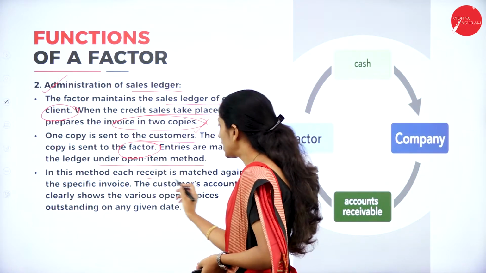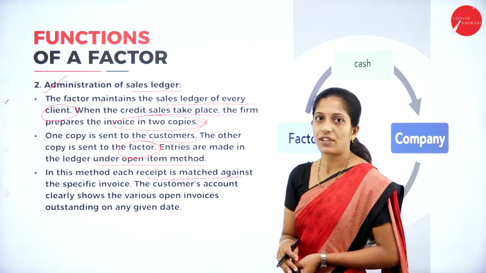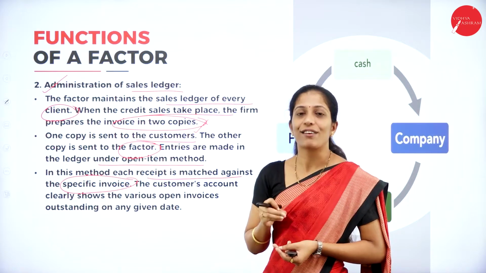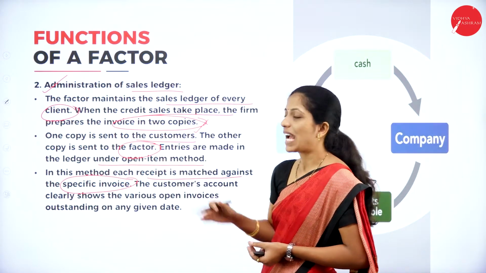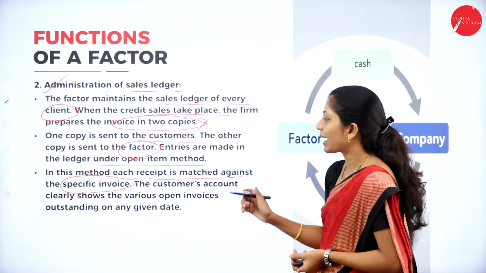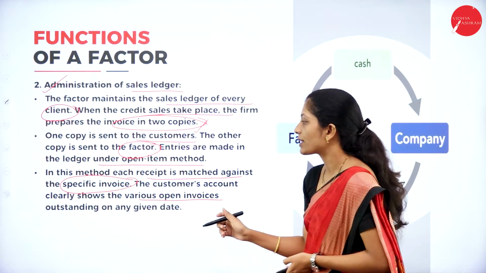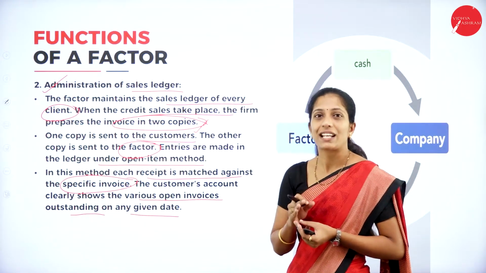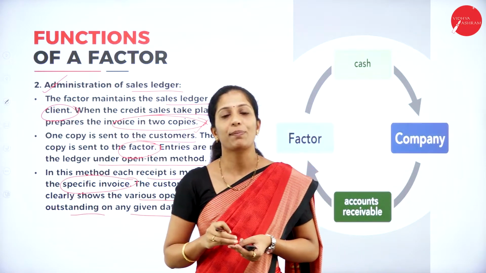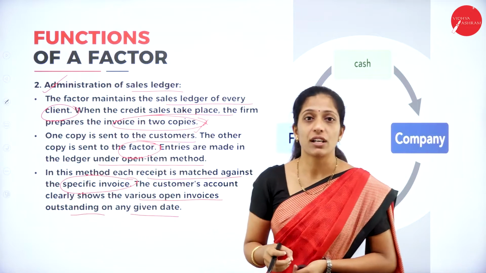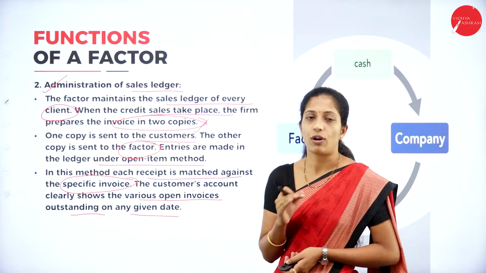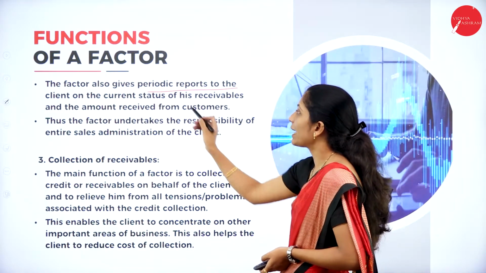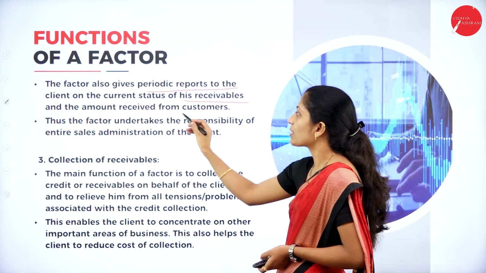In this method, each receipt is matched against the specific invoice. Whatever the factor receives from the customer will be matched with the specific invoice. The customer account clearly shows the various open invoices outstanding on any given date. So the factor has to maintain a proper account, that is the amount that has to be received from the customer, and at the same time the amount which is given to the organization, that is the client of the factor. The factor also gives periodic reports to the client on the current status of his receivables and the amount received from the customer.